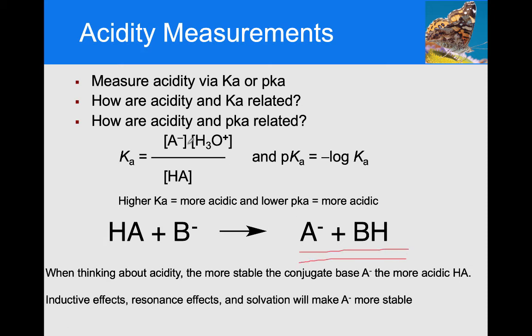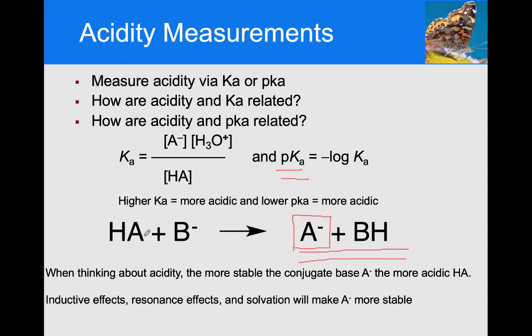The bigger this numerator gets, the bigger the Ka. Usually we don't talk about the Ka, which you can in terms of acidity. Usually we talk about pKa, which is the negative log of the Ka. The smaller the pKa, the more acidic. And so if we look at this equation, the more acidic something is, the more of this you make, right? And when we think about acidity, what we want to think about is the more stable the conjugate base here, the more acidic this is.